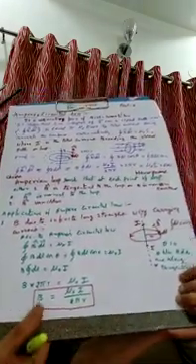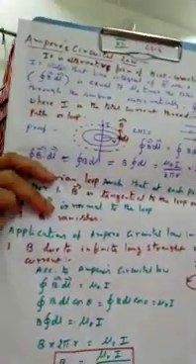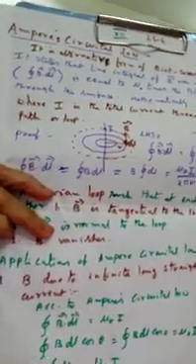In this way, we find the expression for B due to a long straight conductor carrying current by using Ampere circuital law. And I would like to differentiate when we apply Ampere circuital law and when we apply Biot-Savart's law. Biot-Savart's law must be applied to a circular coil carrying current. We cannot apply the Ampere circuital law there. Whereas in a straight conductor carrying current, we cannot apply Biot-Savart's law. We should apply only the Ampere circuital law.